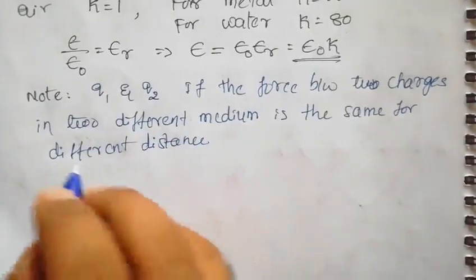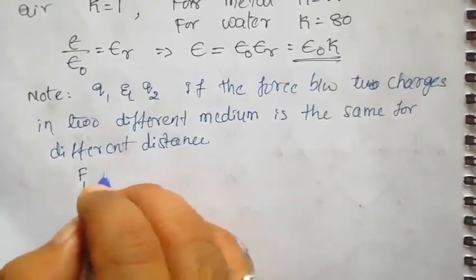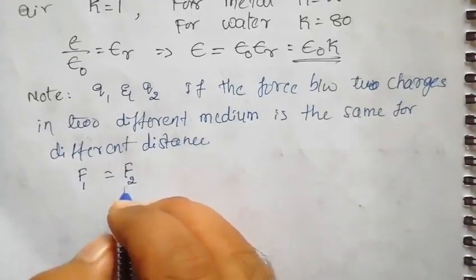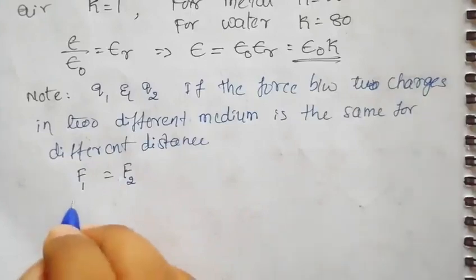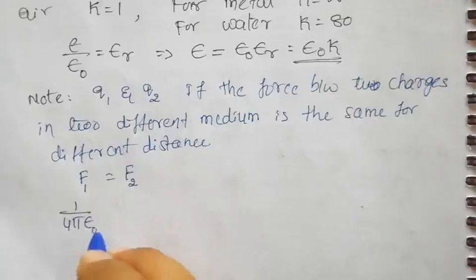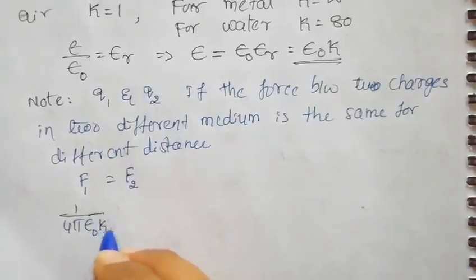The force remains the same, so I can write force in the first medium equals force in the second medium, but with different separations. This is 1 by 4 pi epsilon naught into k1. Why is it k1 for the first medium?